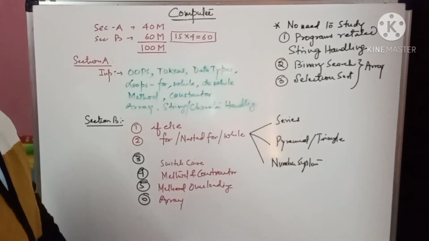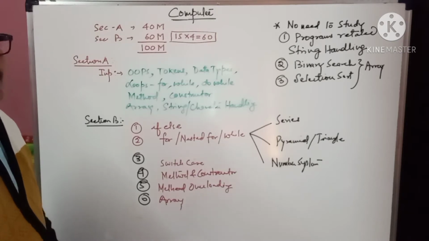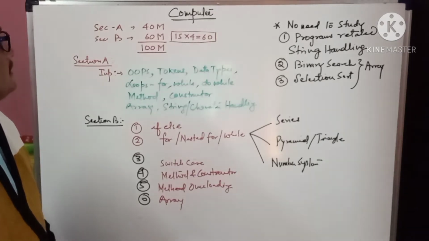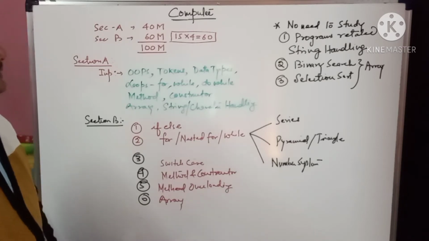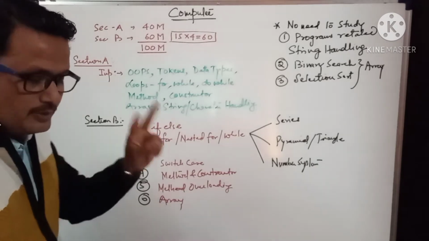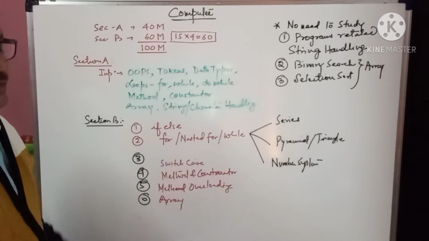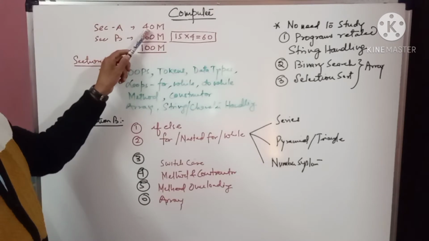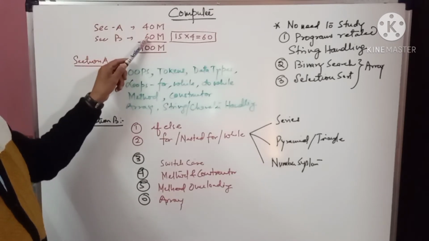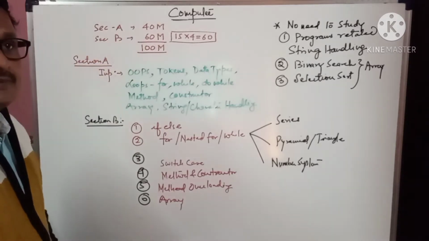Here are some tips of the computer subject that will be useful for the third terminal examination as well as the board purpose. As you know, there will be two sections in the computer subject, section A and section B. Section A will carry 40 marks, whereas section B will carry 60 marks. Section A is related to objective type questions, and section B is related to programs.